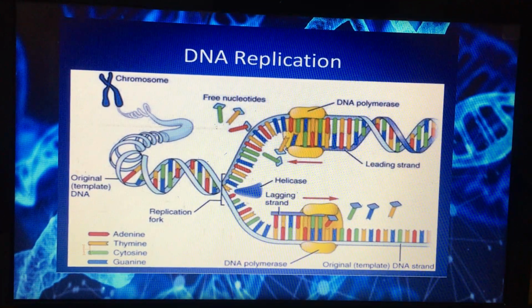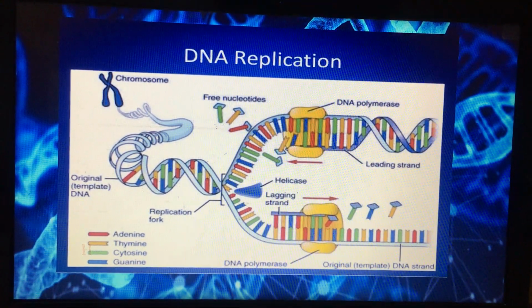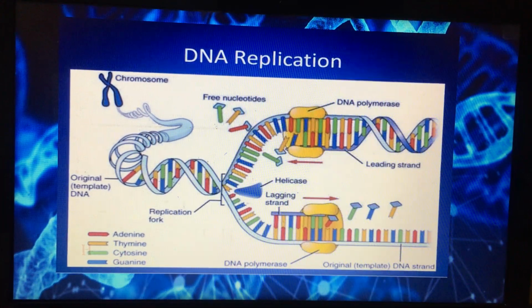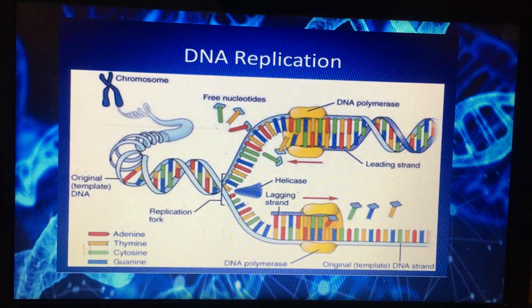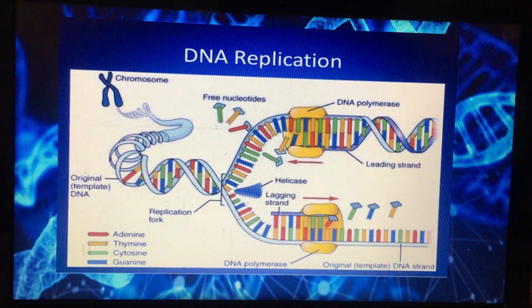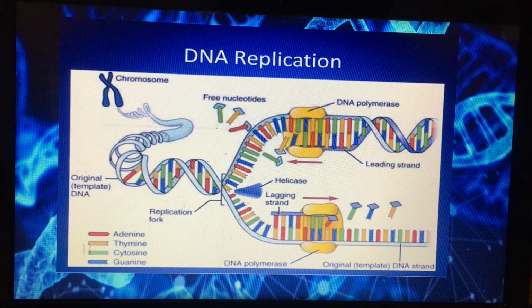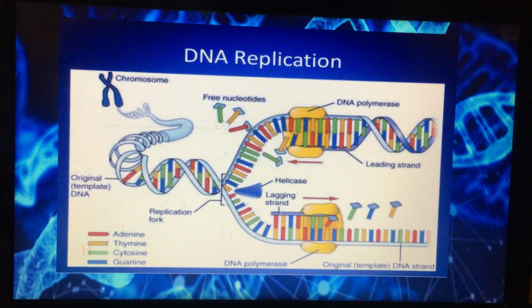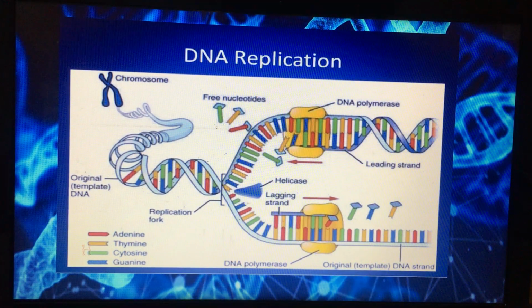How are these coded instructions copied? They are copied in copying division, which is mitosis.